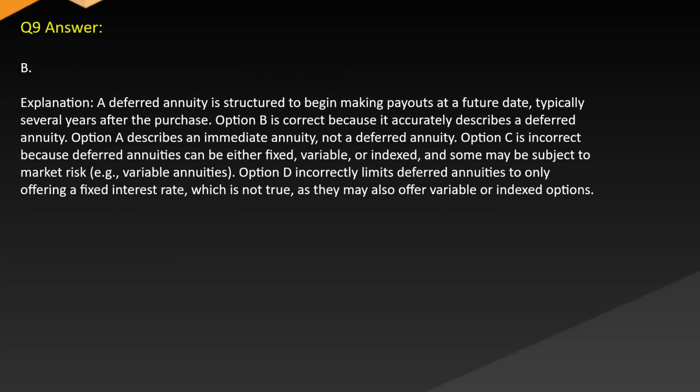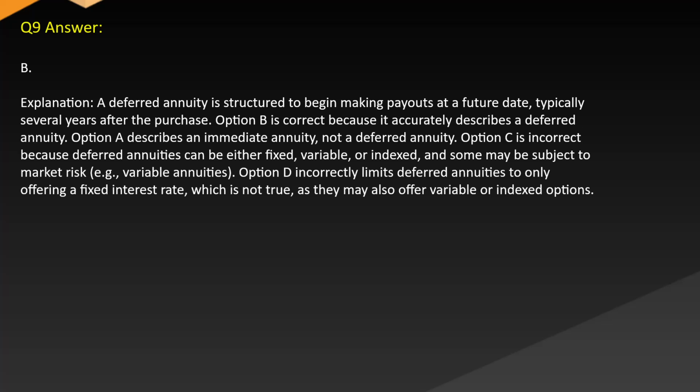Correct answer B. Explanation. A deferred annuity is structured to begin making payouts at a future date, typically several years after the purchase. Option B is correct because it accurately describes a deferred annuity. Option A describes an immediate annuity, not a deferred annuity.